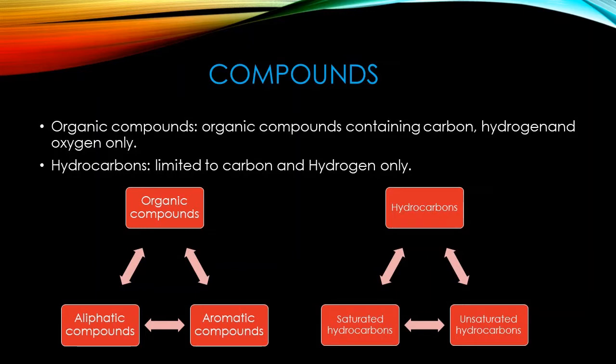Students, we are describing here compounds. As we all know, organic compounds are generally made up of carbon. But what is the difference between an organic compound and a hydrocarbon? The compounds which contain carbon, oxygen, nitrogen, and other elements are organic compounds, whereas the hydrocarbon contains only hydrogen and carbon. Both are compounds, and both categories can be aliphatic or aromatic.